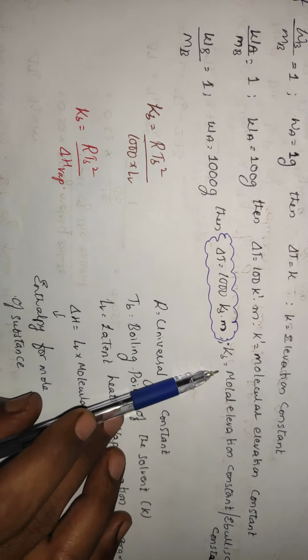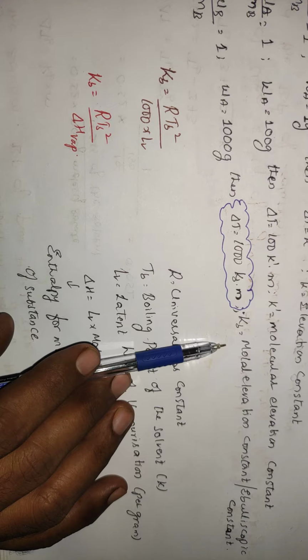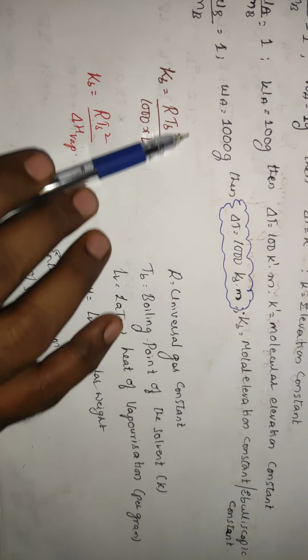This is what majorly we will be using. If they ask molecular elevation constant, you should go for this. Elevation constant means you will be going for this one. Means weight of the solvent is taken as 1 gram. Okay. And KB, the molar elevation constant or ebullioscopic constant, has one more value,